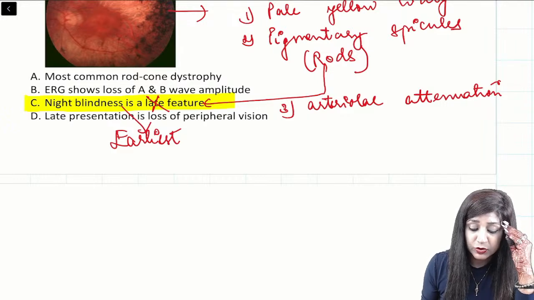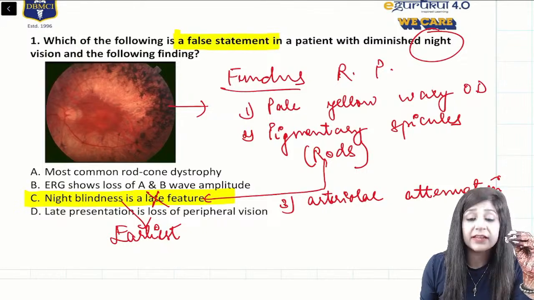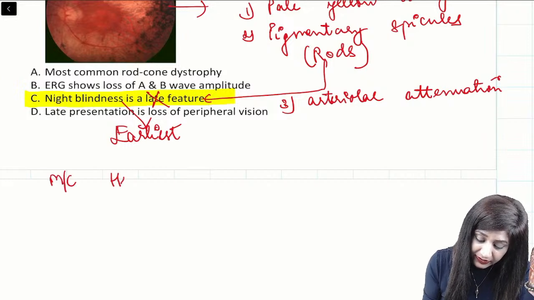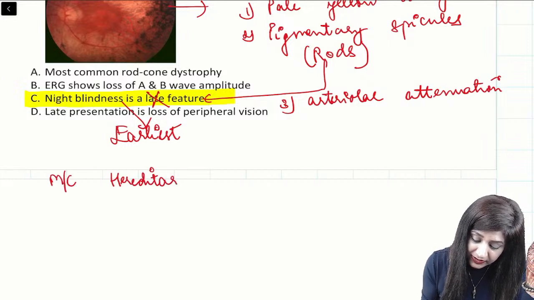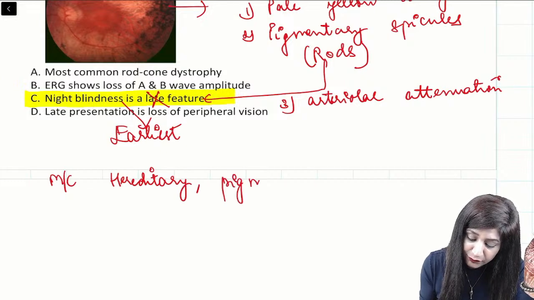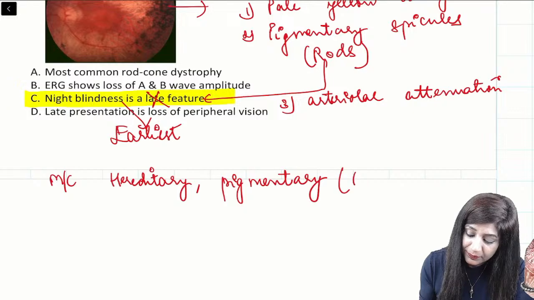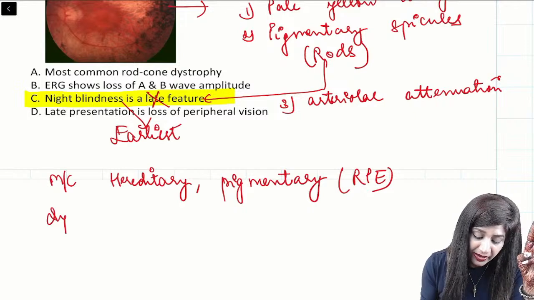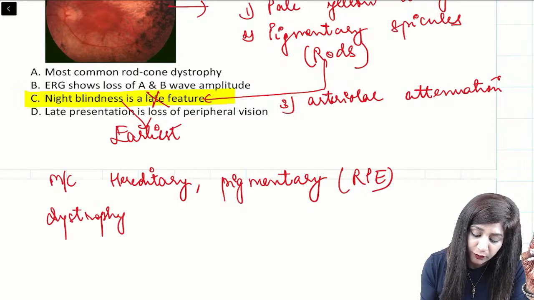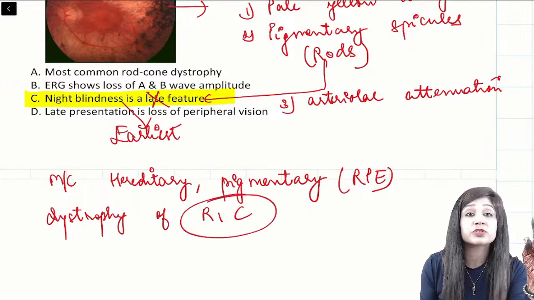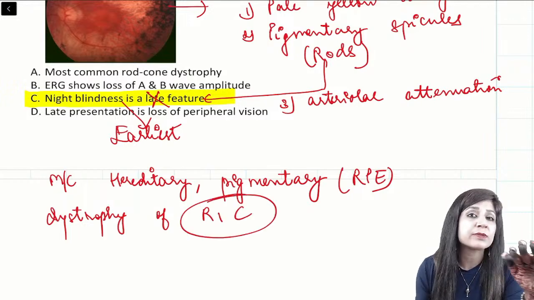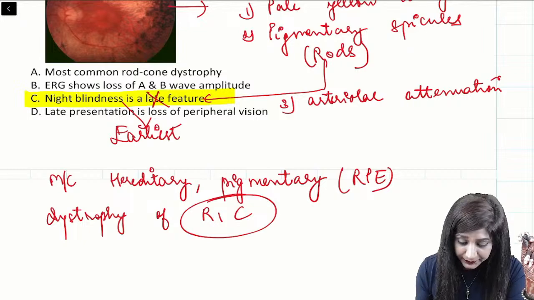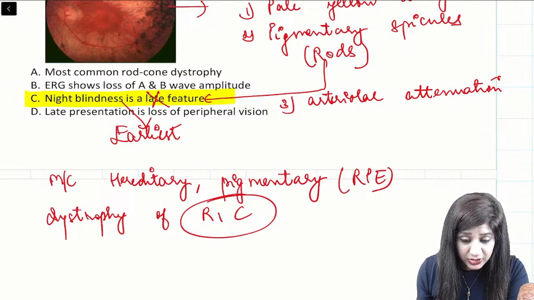They are also saying that it is the most common rod and cone dystrophy. Yes, it is the most common hereditary one. It is also pigmentary, affecting the pigment epithelium, that is the RPE layer. It is most common, it is hereditary, it is pigmentary, and it is a dystrophy of both rods and cones. But because rods are affected earlier than the cones, that is the most important thing. Therefore, night blindness will always be the earliest and not the late one. Yes, you are very correct.